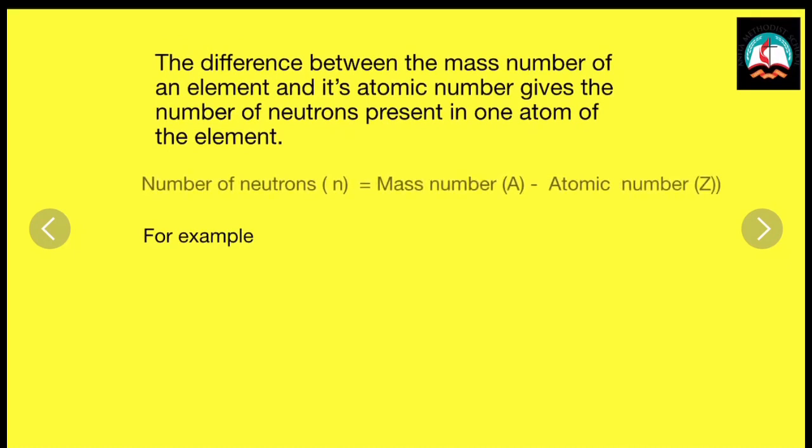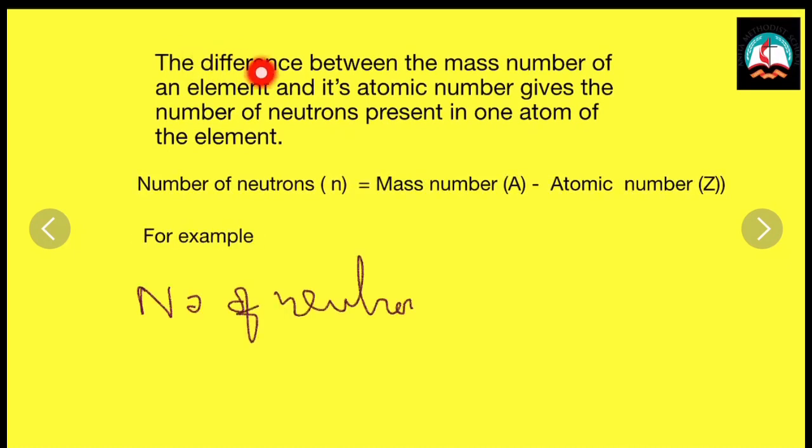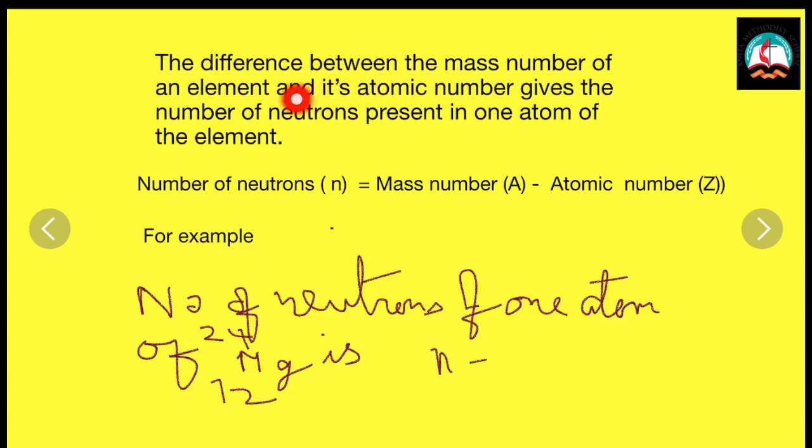How will you find out the number of neutrons? The difference between the mass number of an element and atomic number gives you the number of neutrons. I repeat, the difference between the mass number and the atomic number of the element gives you the number of neutrons present in one atom. Number of neutrons, N, is equal to mass number minus atomic number. Let us look at an example.